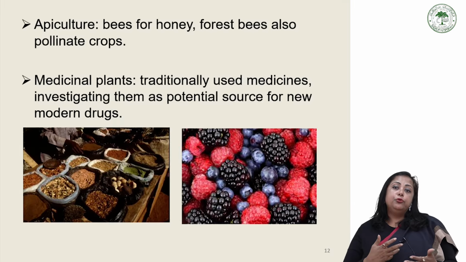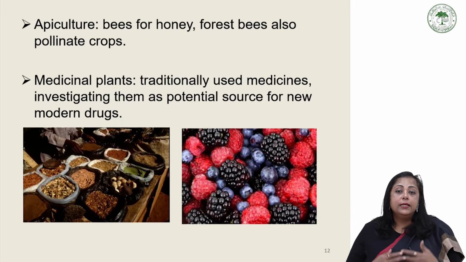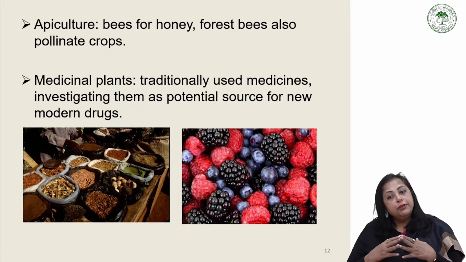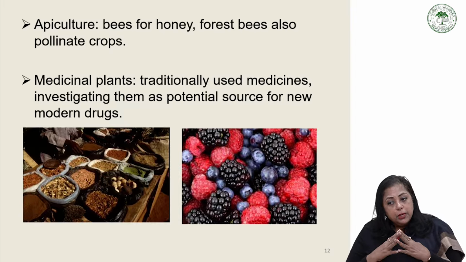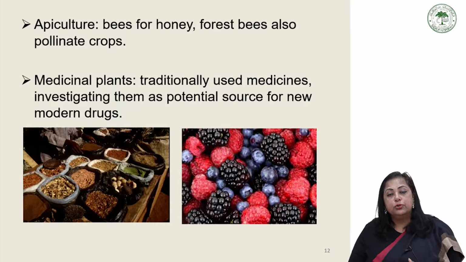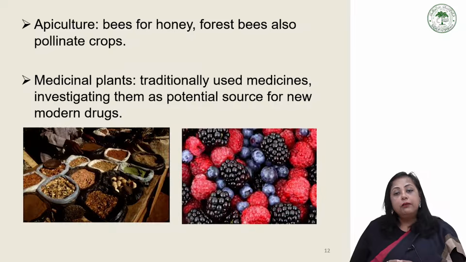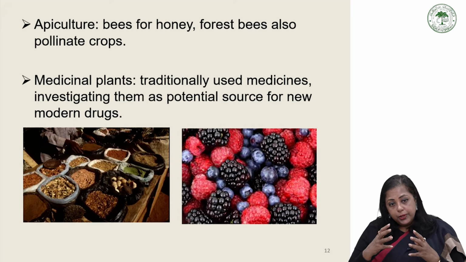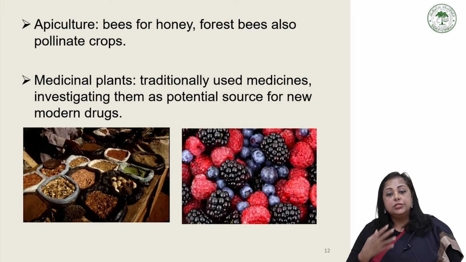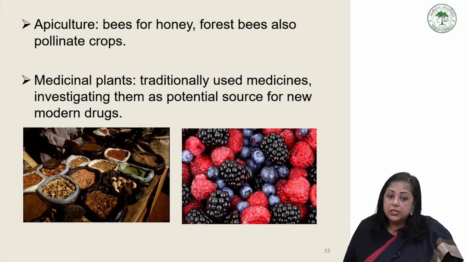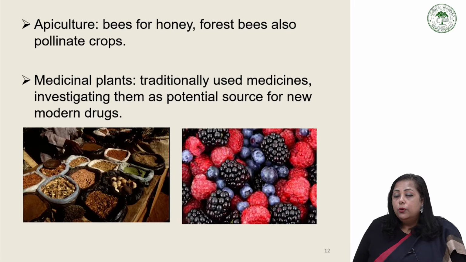So this we have to find, and that is why we want each and every plant, each and every animal to be preserved and protected, so that they are not only giving us biological diversity, but also they are the life support system for human beings, and we are totally dependent. Every plant is important. So traditionally used medicines, investigating them as potential source for new modern drugs.